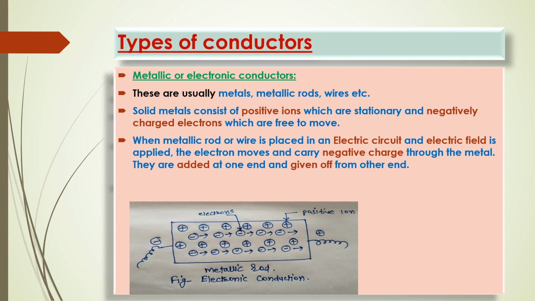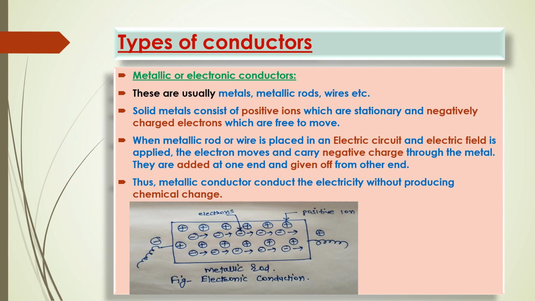So because of free movement it can move through the metal. So they are added at one end and given off from the other end. That means suppose they are added from the positive end, at that time they are given off from the negative end, or if they are added from this side after changing the charges, then they can get out from the second side. So in this way we can explain metallic or electronic conductor.